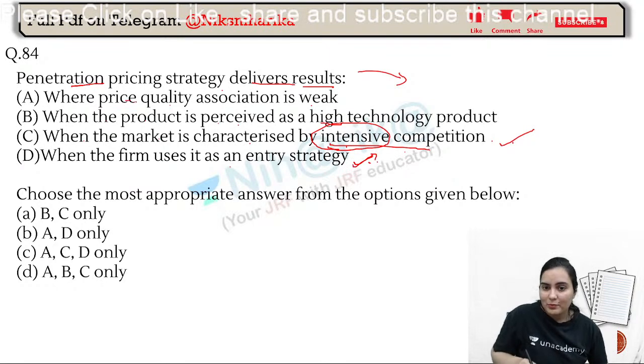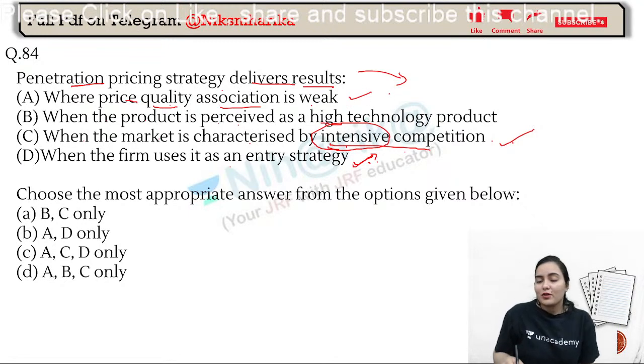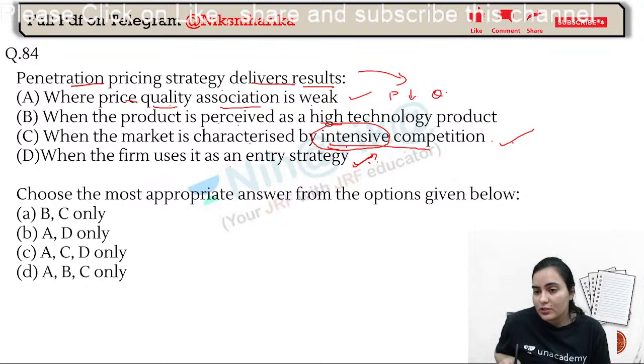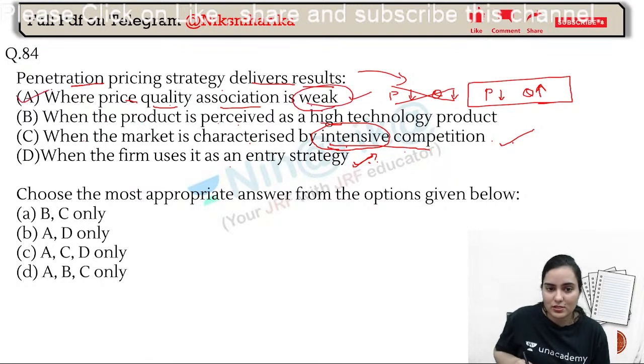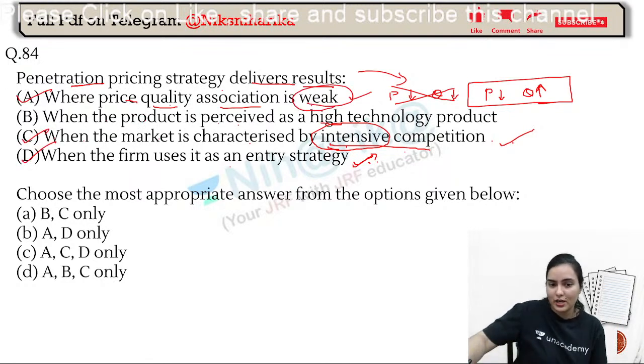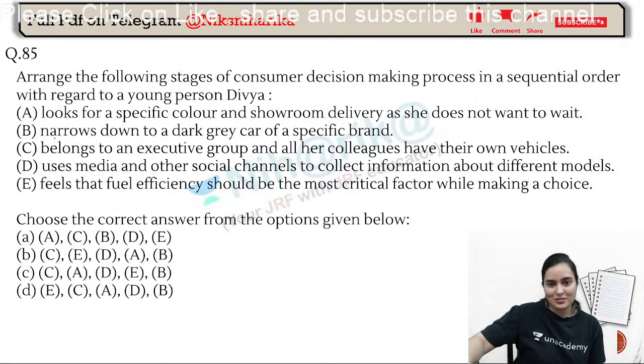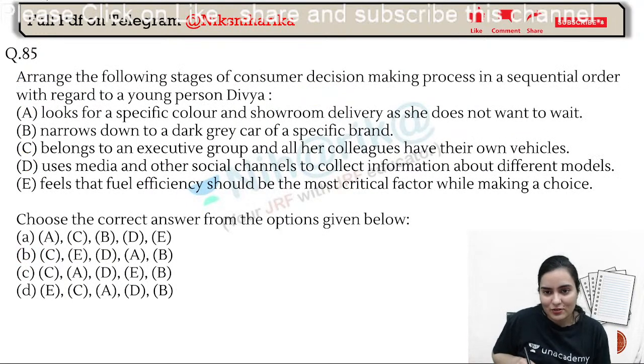Now when the price and the quality association is weak, yes, of course. Why? Because we cannot say that if the price is lower, the quality will be lower as well. No, that will be wrong for Patanjali. If the price is lower, the quality may be even high, maybe even good, better, organic, original. So the association is weak. That's why this is also right, this is also right, this is also right, and your answer is C. Awesome. Last question of the day.